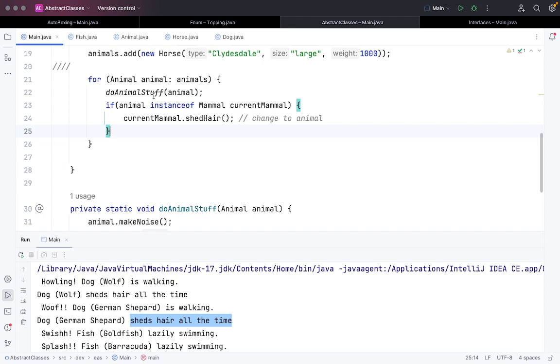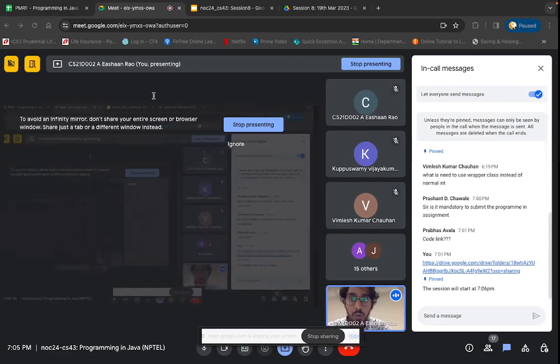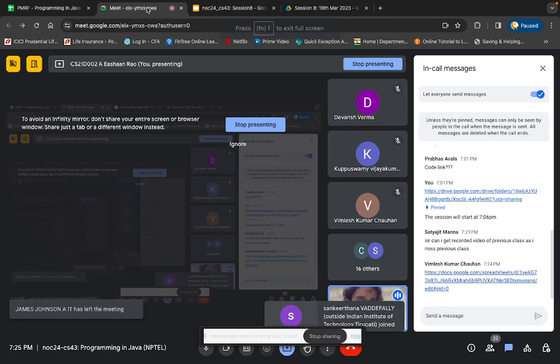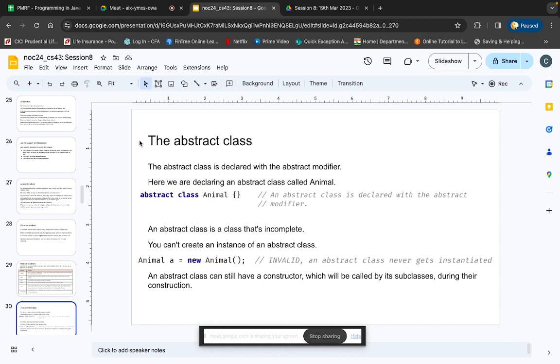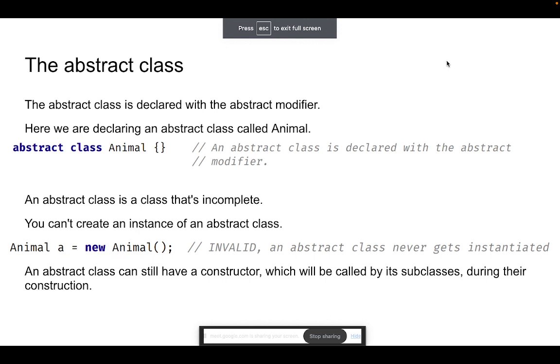Okay, so let me see if I have any other point that I have to discuss here. If you have any other question with respect to this abstract class, please let me know in the chat. Let me see if there is any other point I have to cover.